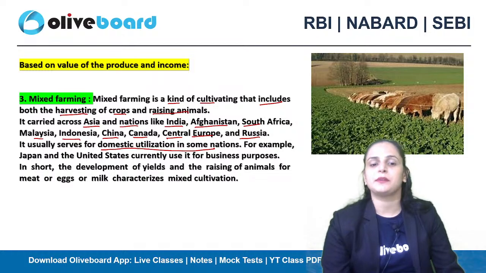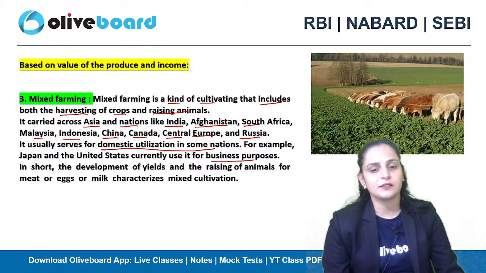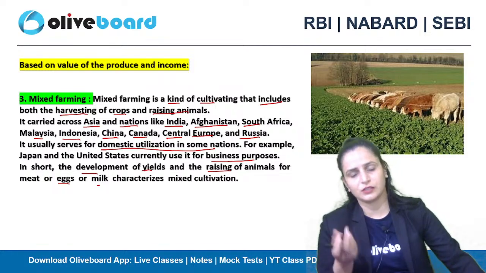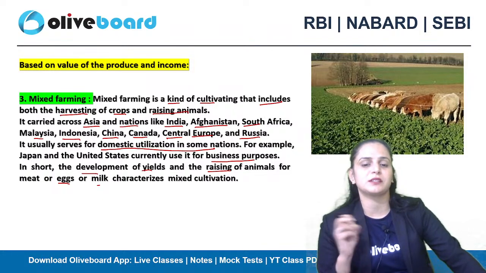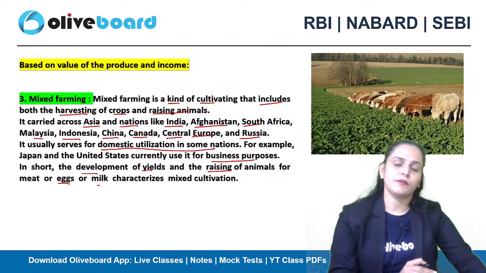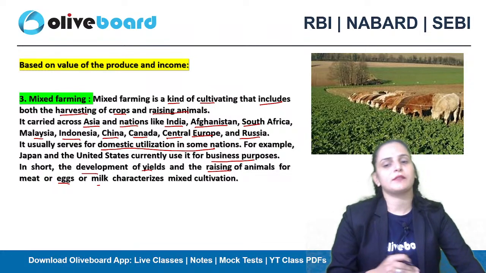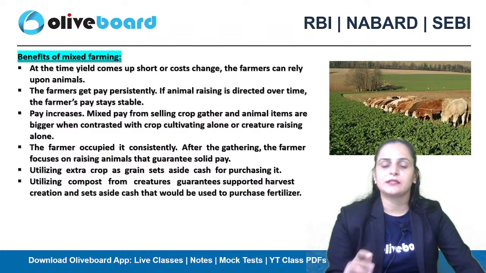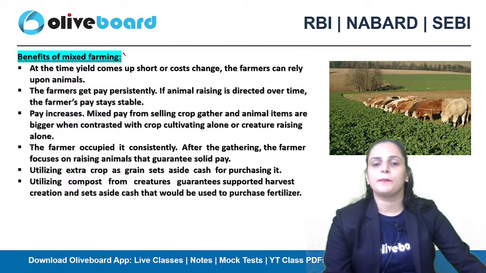For example, Japan and the United States of America currently use it for business purposes, ensuring the development of yield and the raising of animals for meat, eggs, or milk. कि आप किस specific purpose के लिए mixed cultivation practices को follow कर रहे हो, where rearing of animals and the harvesting of crops both go hand in hand. Okay. Next, what are the different benefits of mixed farming?